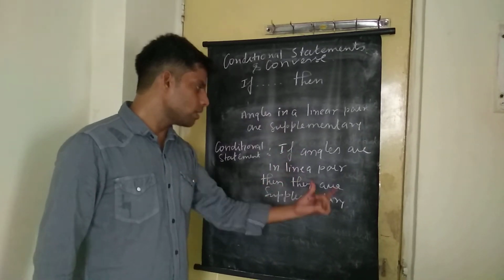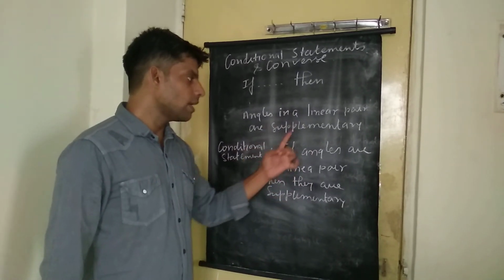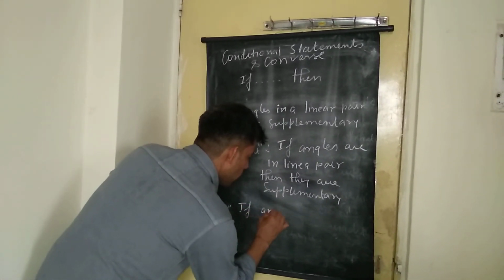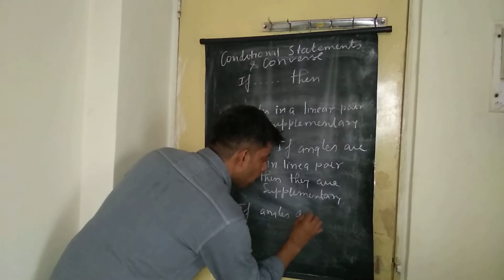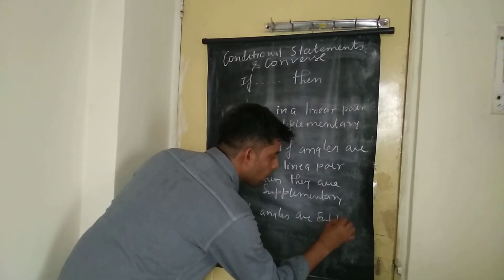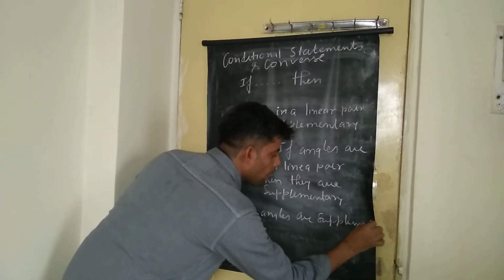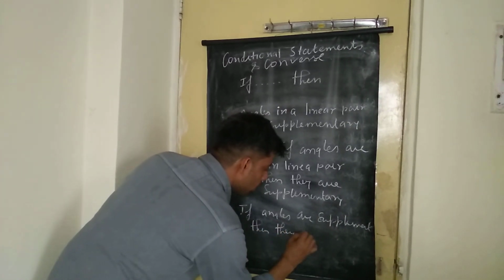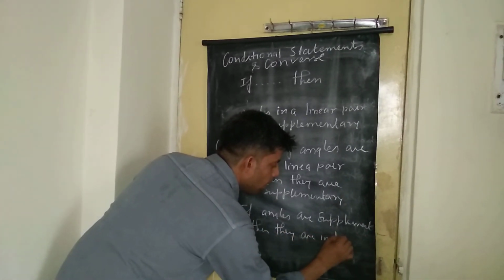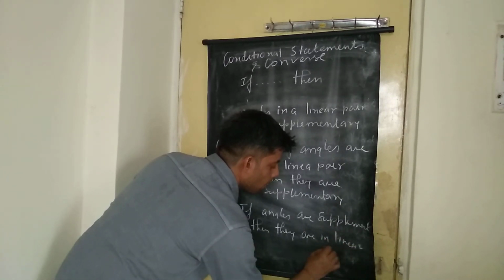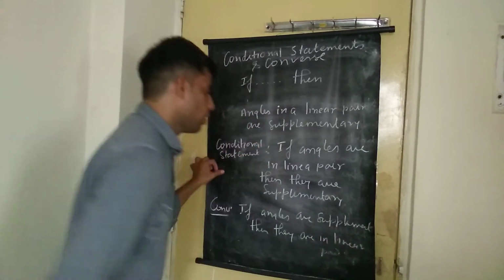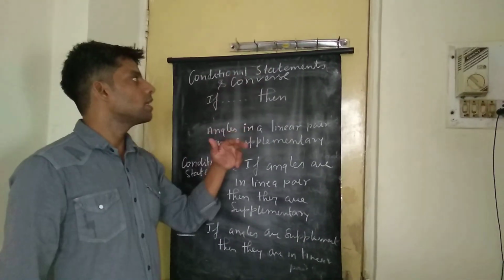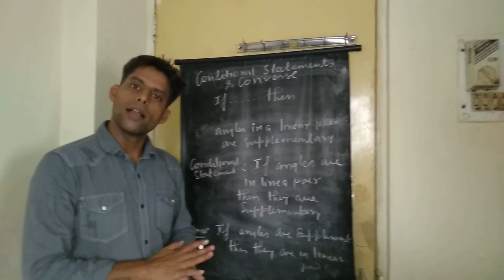So if angles are supplementary, then they are in a linear pair. Okay students, I hope you have understood the concept of conditional statement and its converse. Thank you very much.